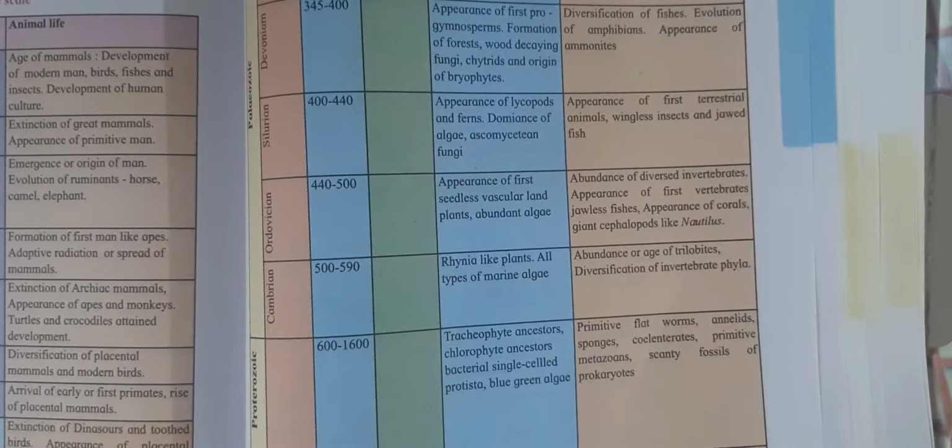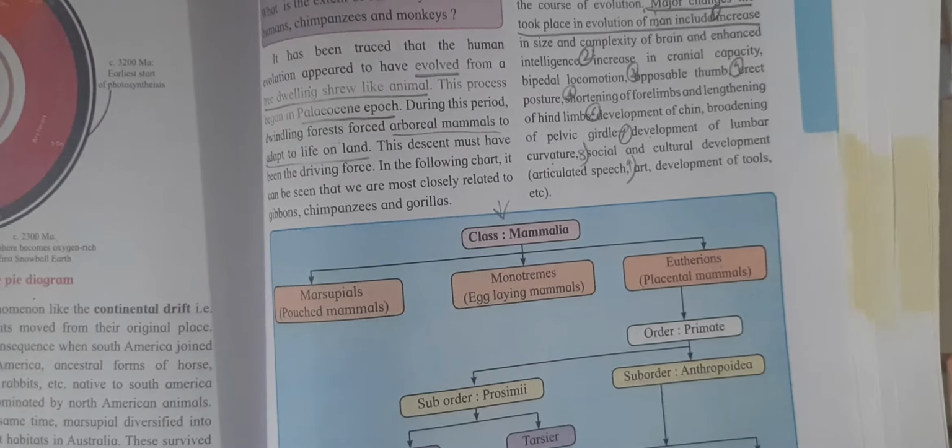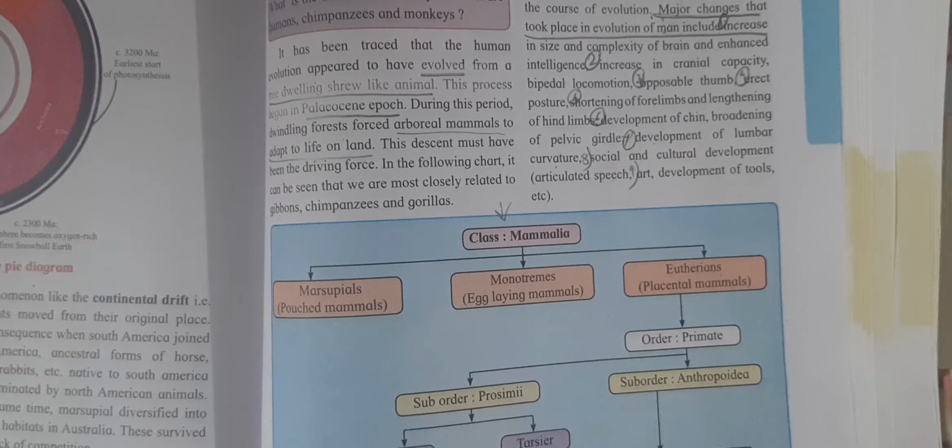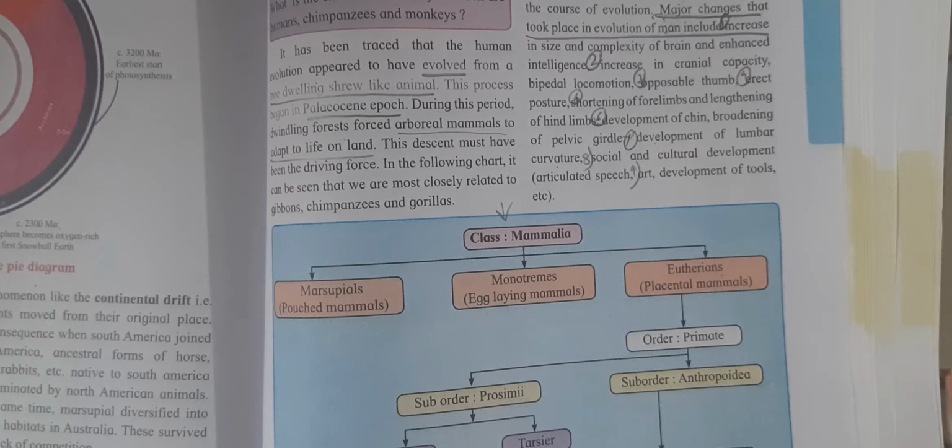Why have I given the reference? Because for studying human evolution, the term Paleocene epoch has come. You should understand what is meant by epoch. Geological time scale is divided into 6 eras. Eras are divided into periods and periods are divided into epochs.